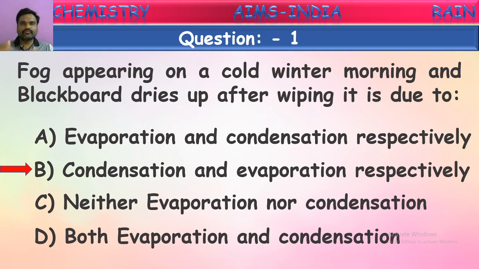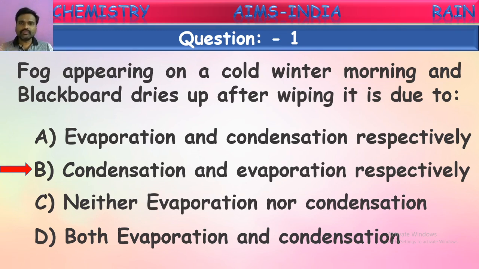First, fog appears in the winter morning because of the condensation of water vapor present in the air. In the winters the temperature is very low, that too in the night time. Because of these cool temperatures, the water vapor present in the atmosphere converts into small droplets of water. That is condensation, so the droplets of water in the air appear like fog to us.